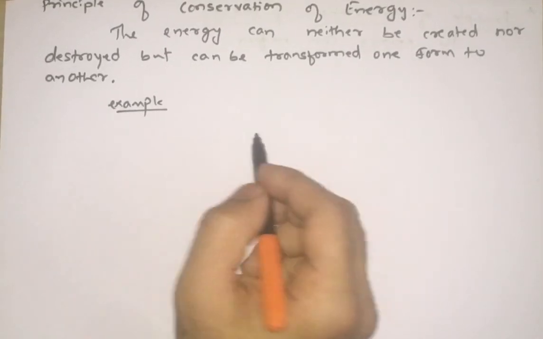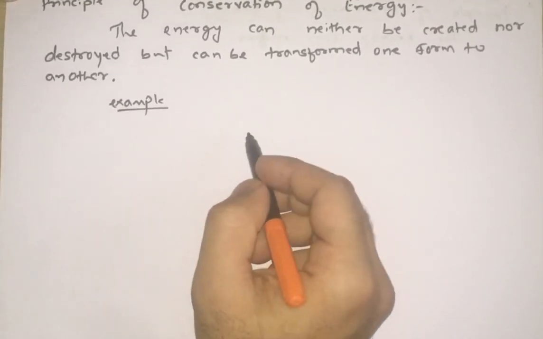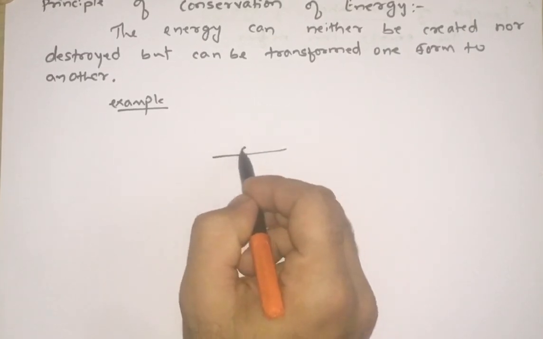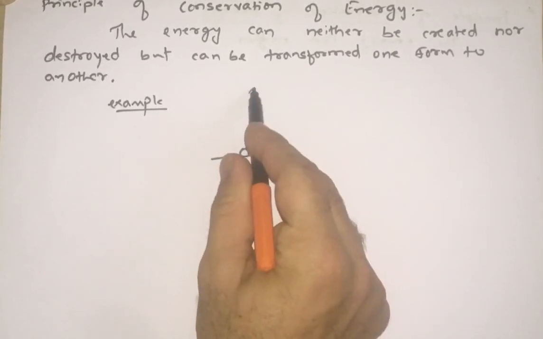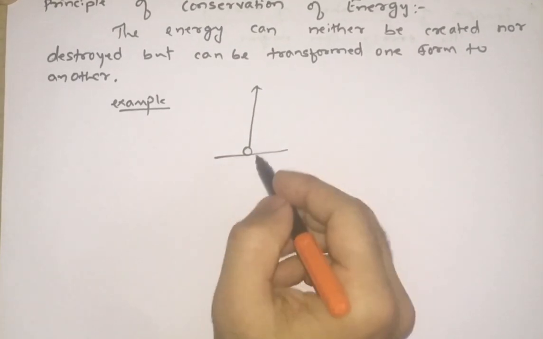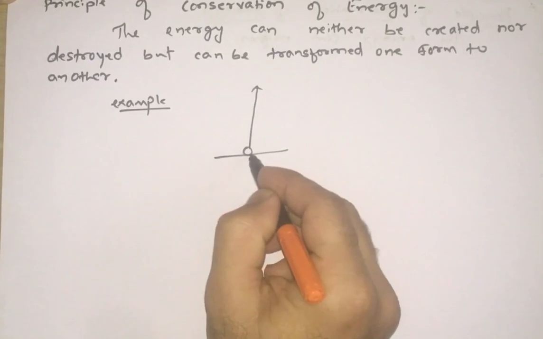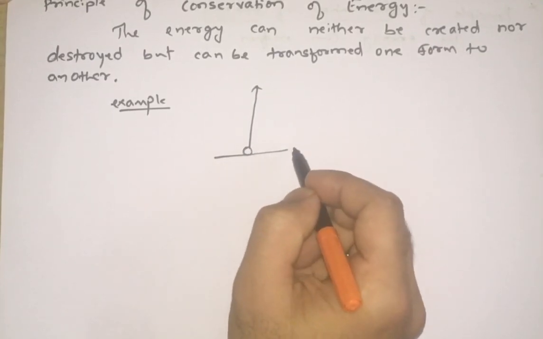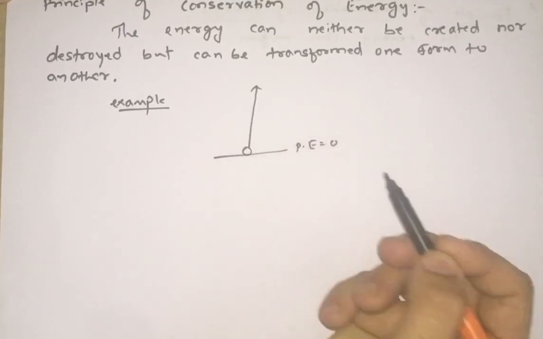of throwing a ball at a certain height above the earth. Suppose I am throwing this ball at a certain height in the sky. Then on the ground, the potential energy of that ball will be zero.